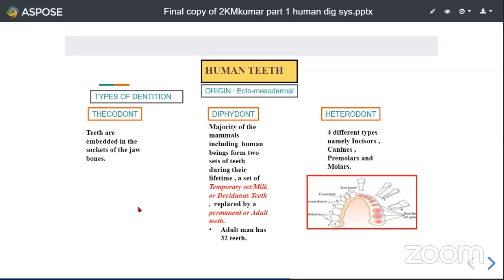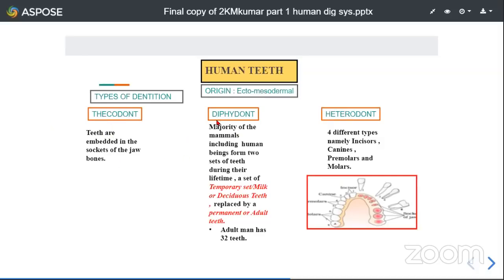Whereas in fishes or amphibians, the type of dentition is referred to as acrodont. Acrodont means simply the teeth are attached to the jawbone. Whereas here they are fixed inside these sockets of the jawbone. So that is thecodont dentition.